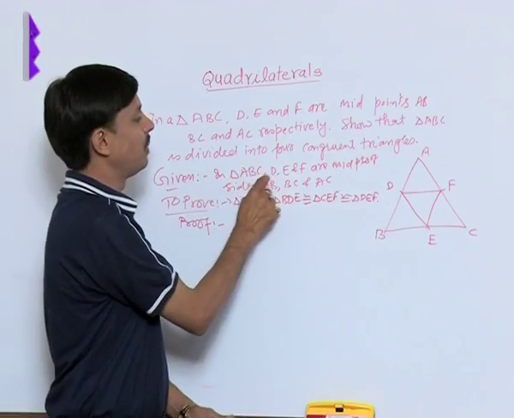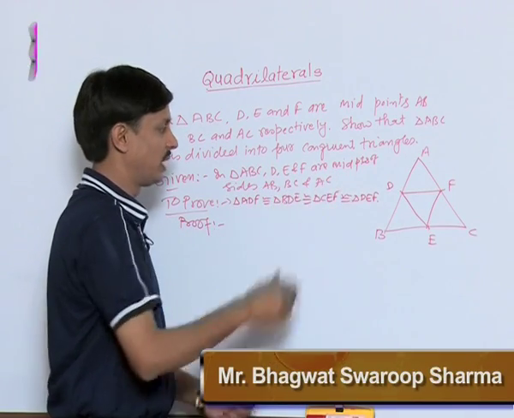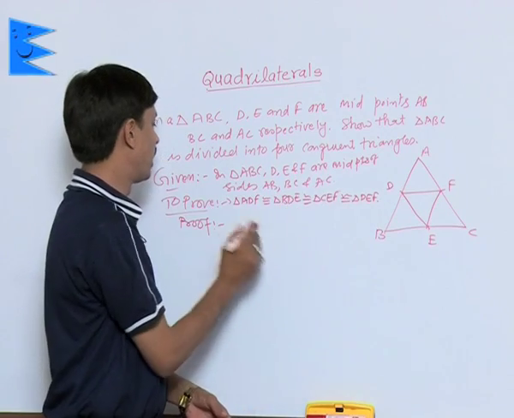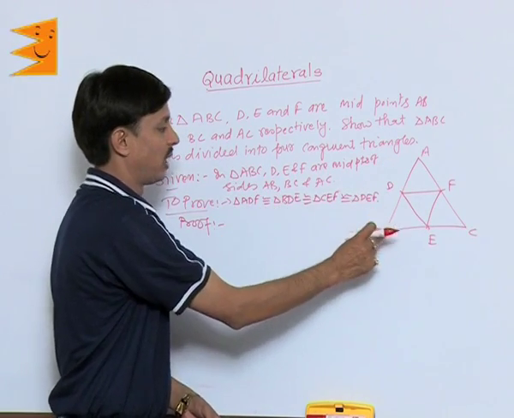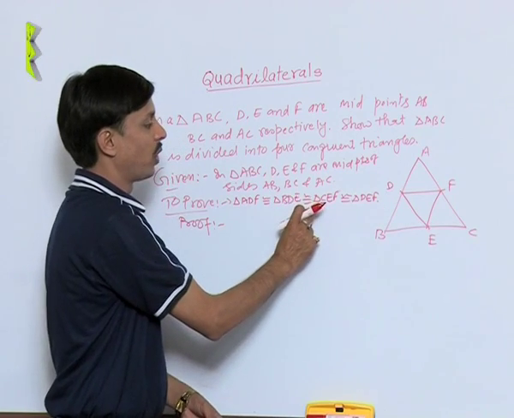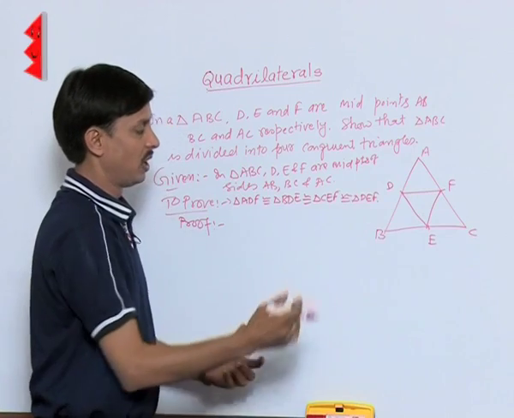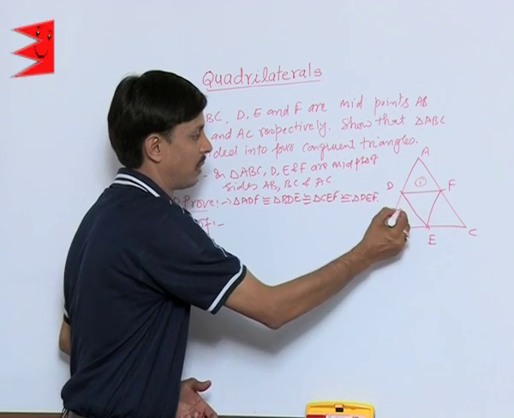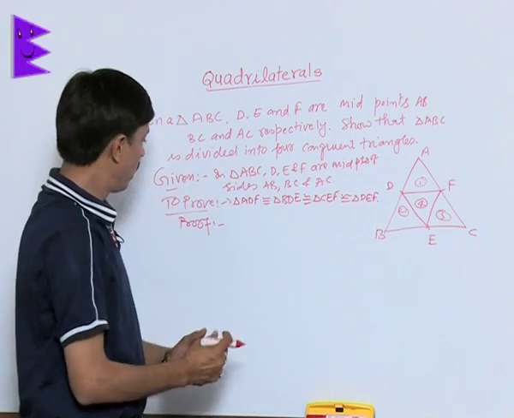Given in triangle ABC, D, E, F are midpoints of the sides AB, BC and AC. What we want to prove is that triangle ADF is congruent to triangle BDE is congruent to triangle CEF is congruent to triangle DEF. These four triangles, number 1, 2, 3 and 4, are congruent to each other.